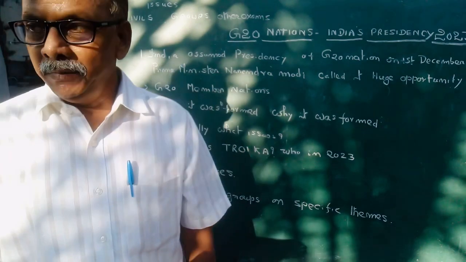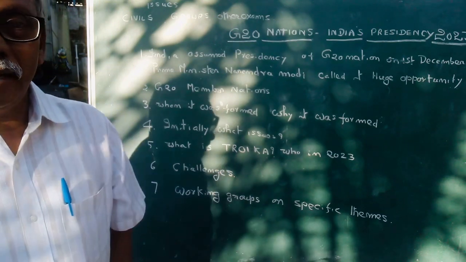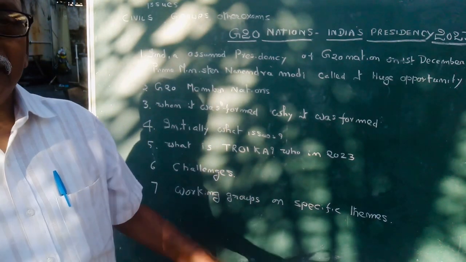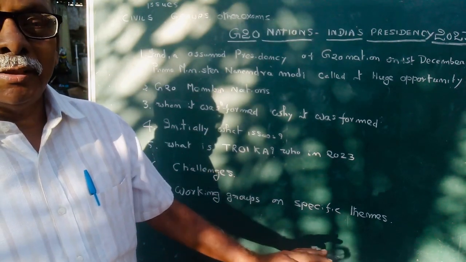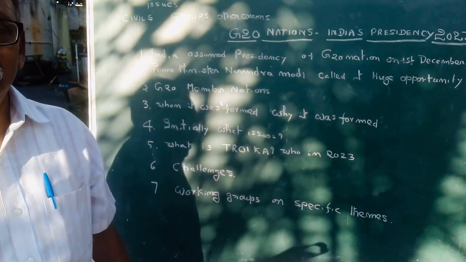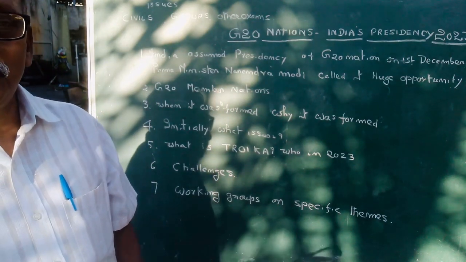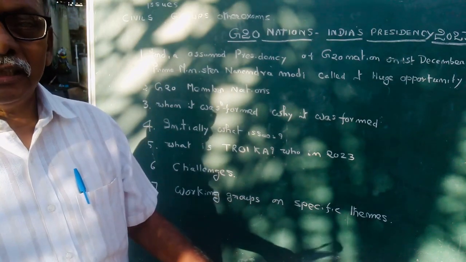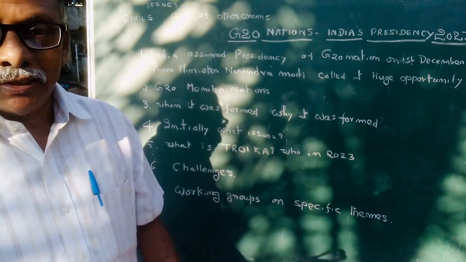Throughout the year, they meet and form agreements between them, and this is discussed by groups of nations formed under the presidency of the G20 nations. These groups will discuss the various issues and present them at the summit so that appropriate action can be taken in the summit.